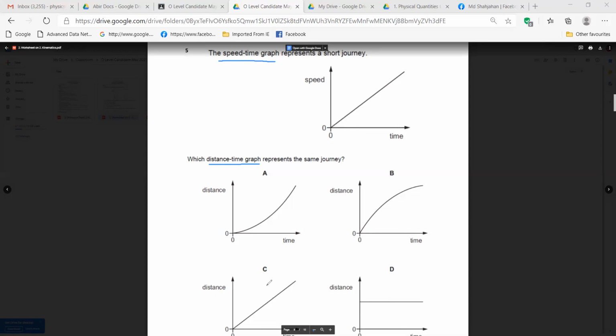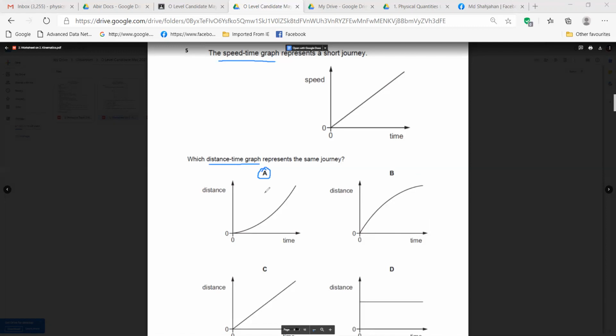For the distance time graph, this one is giving you constant. Yes, it is A. Constant acceleration is A. This one is constant acceleration, and this one is deceleration. For the distance time graph, it is constant deceleration. The same shape of graph for a speed time graph is decreasing acceleration.